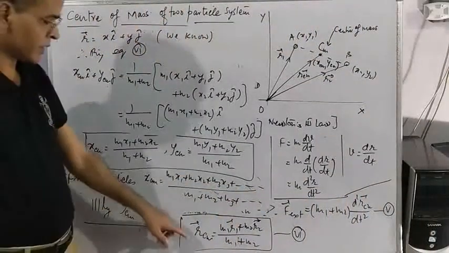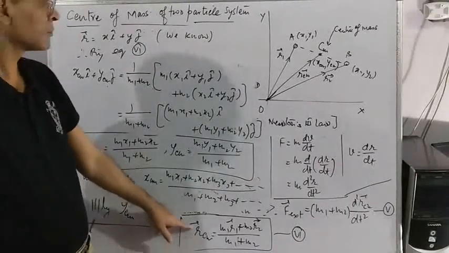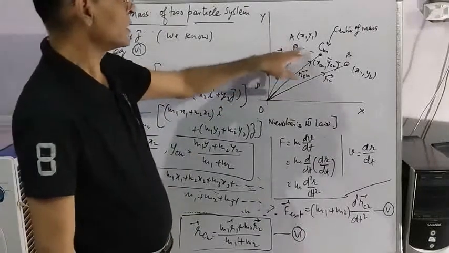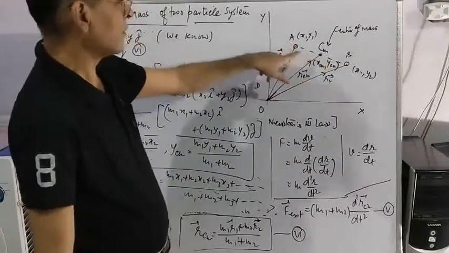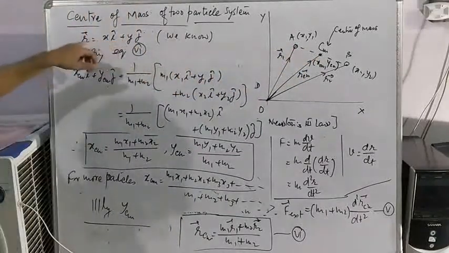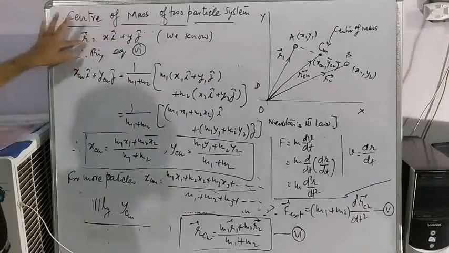Students, we have calculated the center of mass of a two particle system in equation 6. Coordinates of these points are already given. In the chapter of vectors, you have studied that a position vector can be represented in terms of coordinates like this.